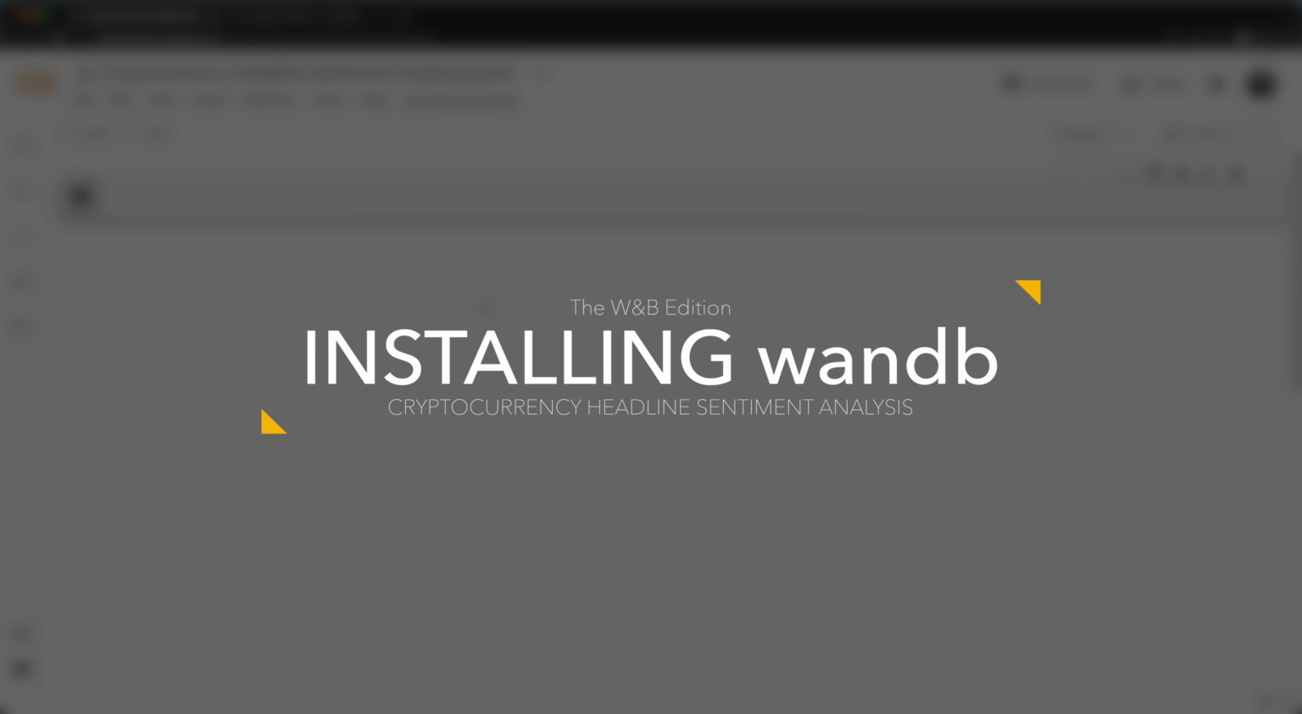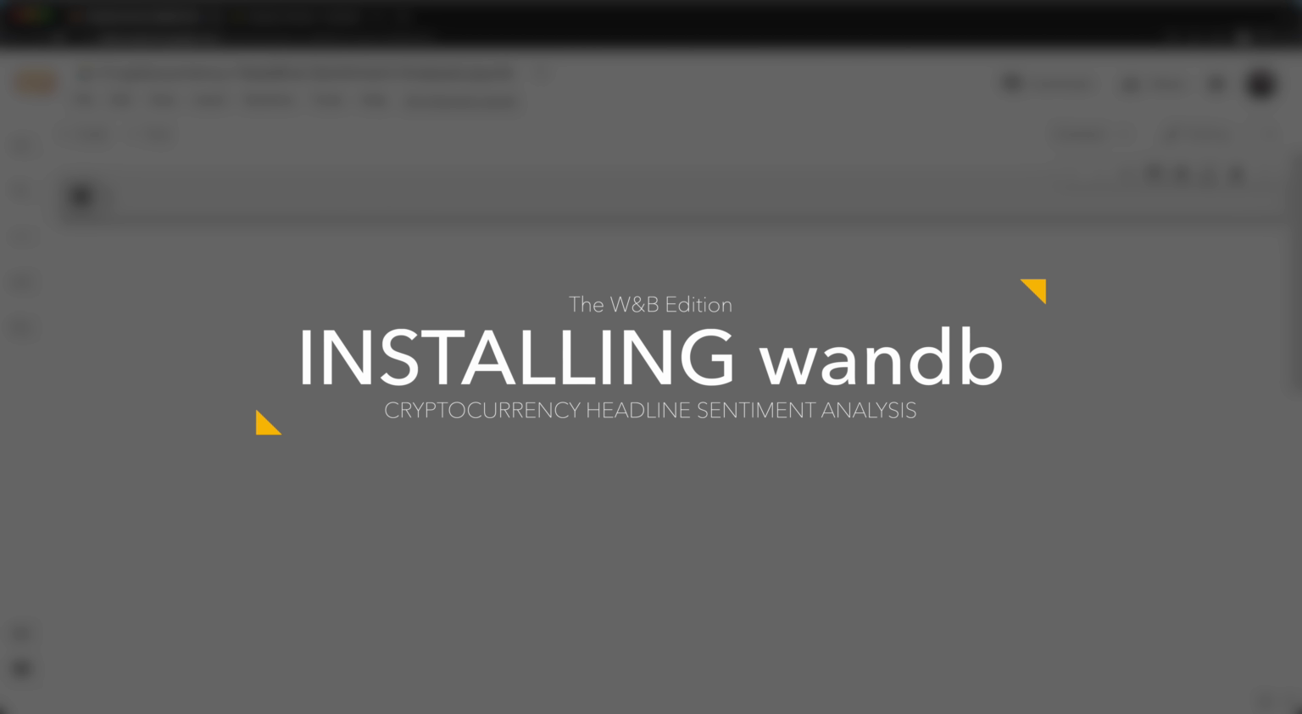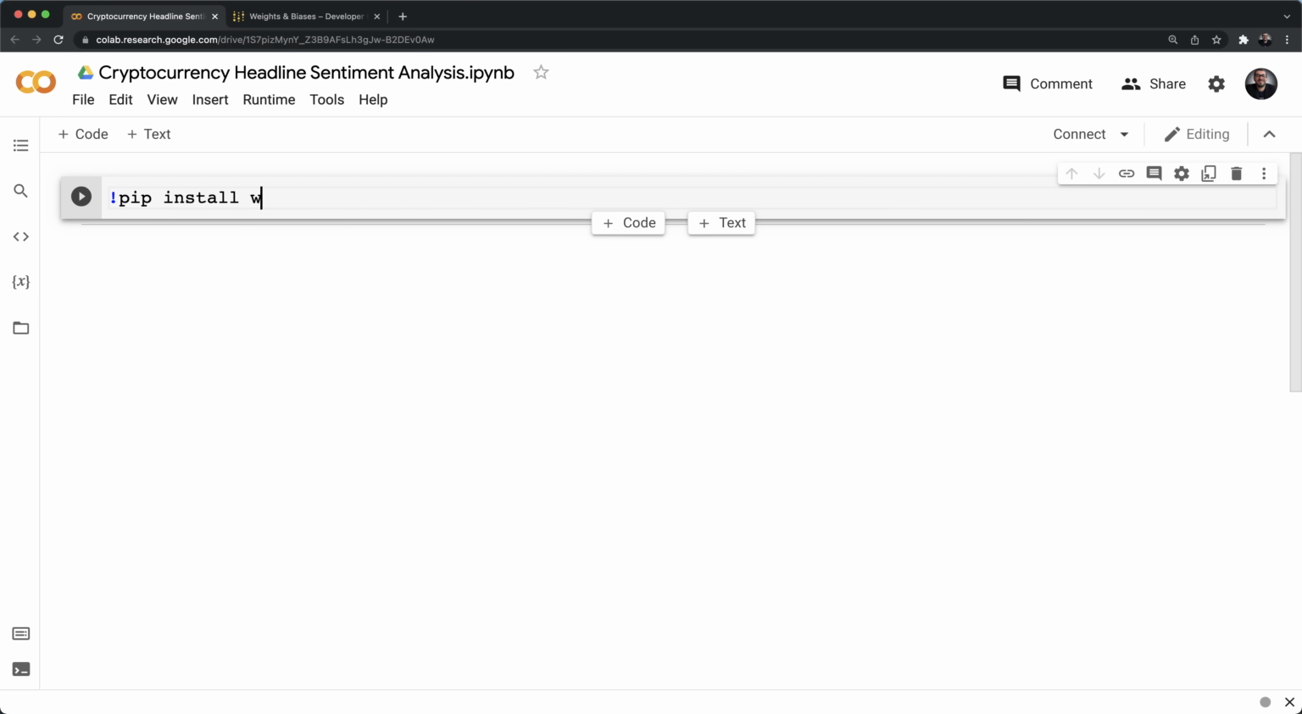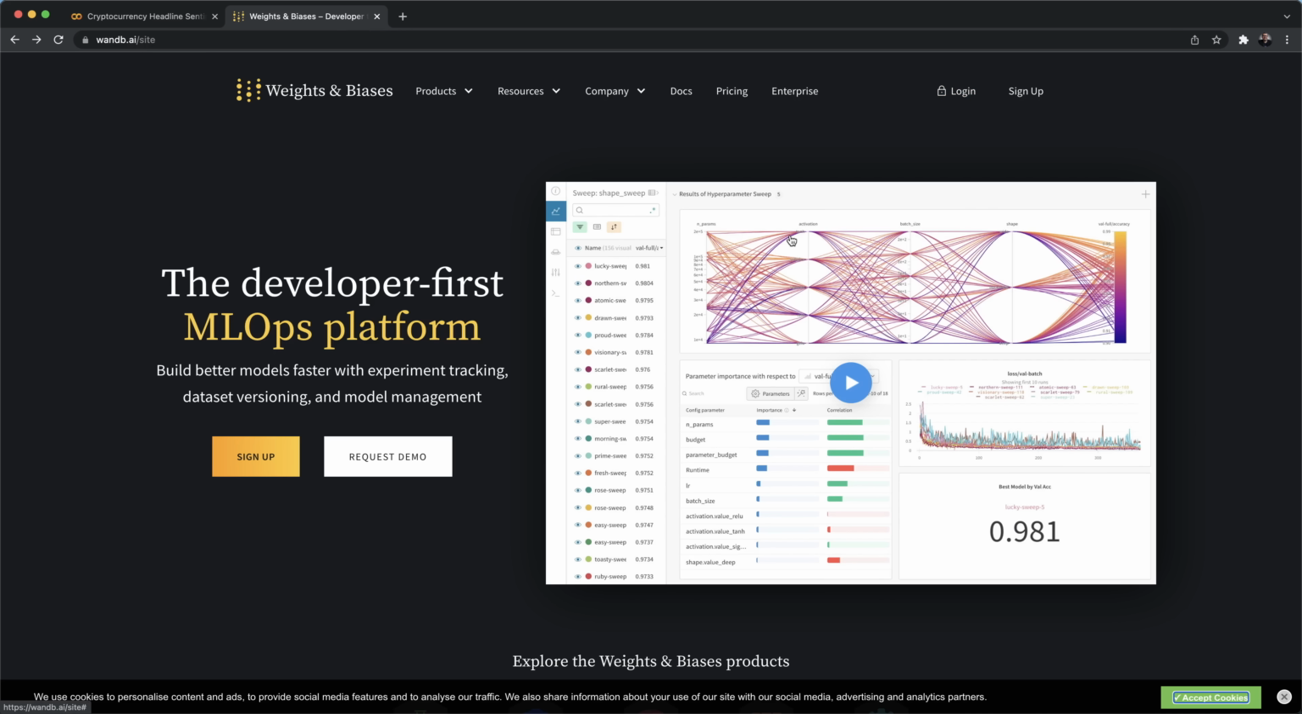So first, let's get wandb, weights and biases, installed in our Python environment. Well, that's super easy. All we need to do is run a pip install wandb. Simple as that, with an exclamation mark, meaning that we're going to run it as if we're running it on our terminal locally. But first, let's go ahead to the wandb website.